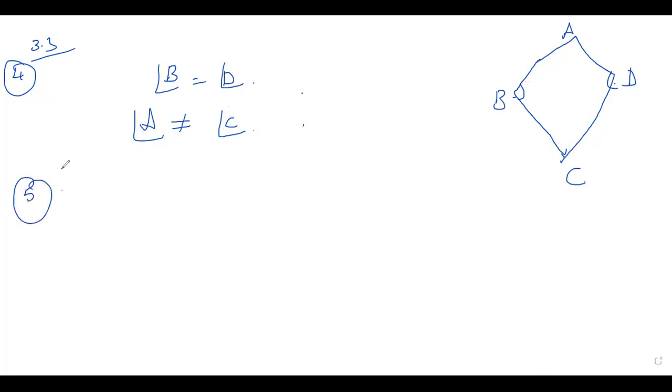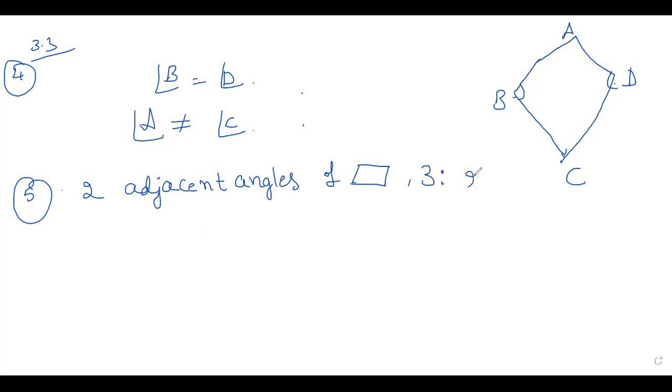Next, fifth one. The measure of two adjacent angles of a parallelogram, I will draw the figure, children. So this is a parallelogram, in the ratio 3:2.